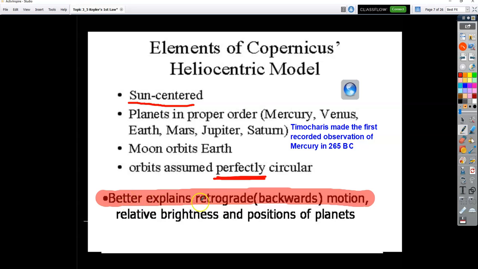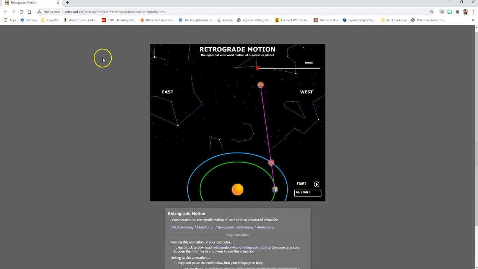It also explains what's called retrograde motion. Retro, right? If you think of retro music or retro clothes, you're going back. You're wearing clothes from the 60s, the 70s, the 80s, the 90s, going retro. Retro motion is what some planets will actually do. And this animation I'm going to show you, hopefully, will show that to you. In the geocentric model, retrograde motion was not as easy to explain. So let me pull up this animation here.